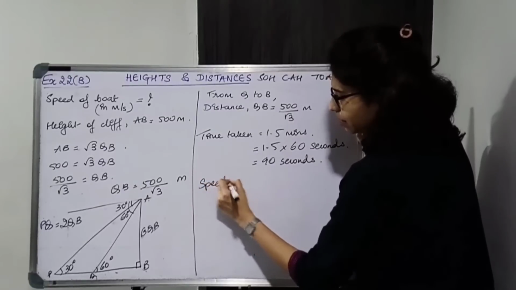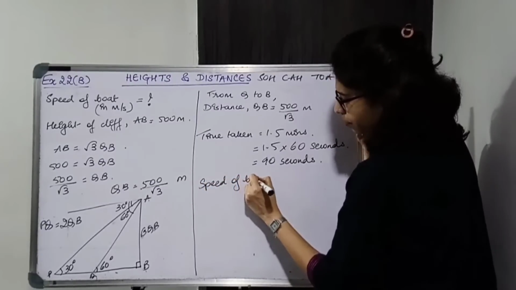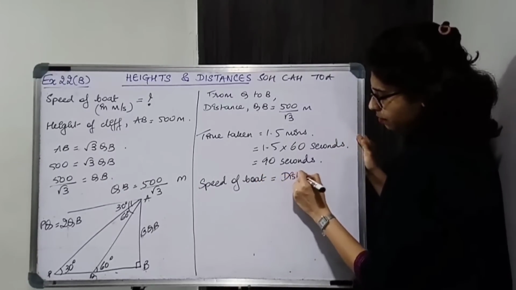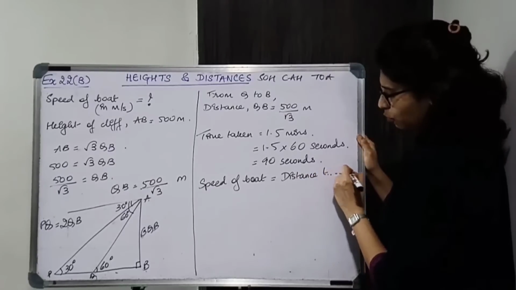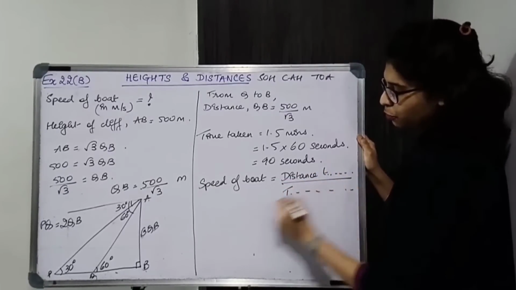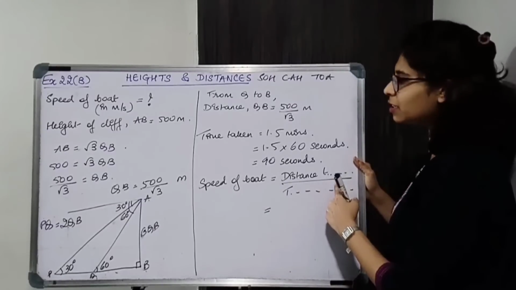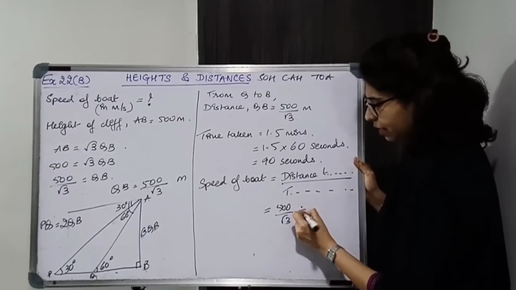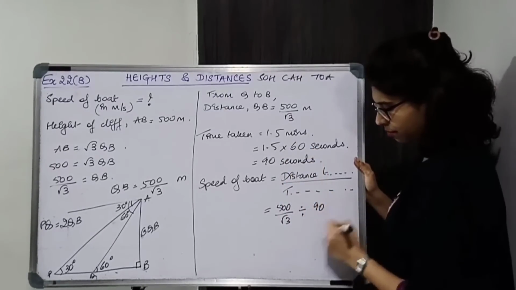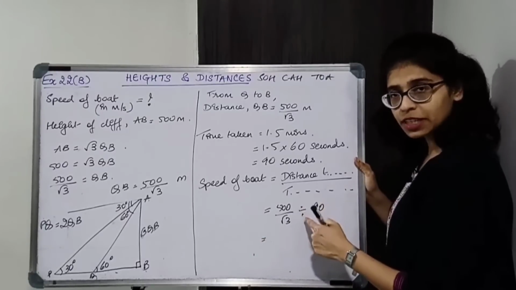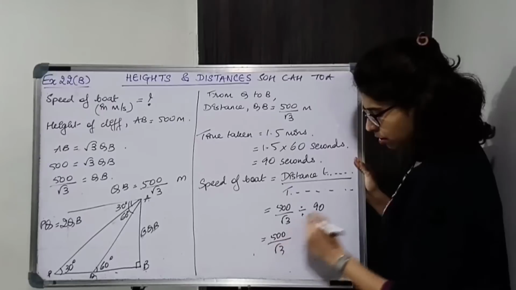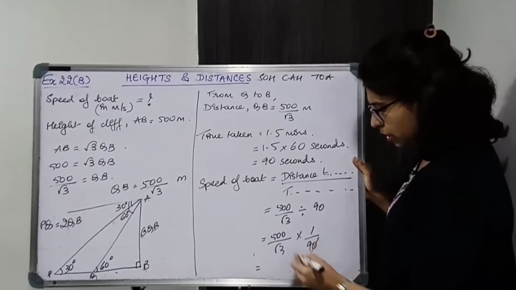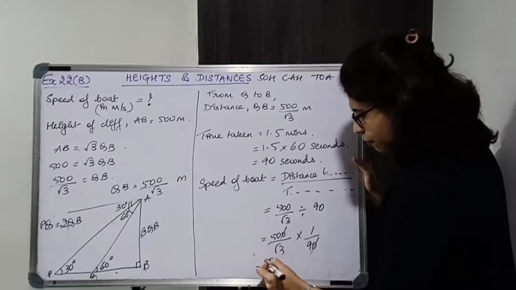So the speed of the boat is equal to distance traveled from Q to B upon time taken from Q to B. So distance traveled is 500 upon root 3, divided by time taken, which is 90 seconds. Now division को multiplication में convert करेंगे, so this will become reciprocal. ठीक है, so the zeros get cancelled. Now we get 50 upon 9 root 3.